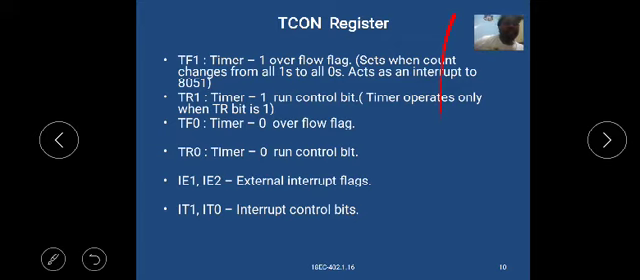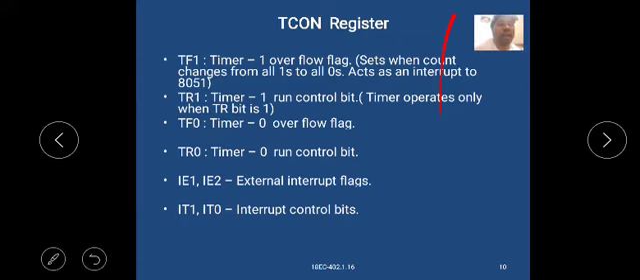TF1, timer 1 overflow flag, sets when the counter changes from all ones to all zeros. It acts as an interrupt to the 8051. Next one, TR1, timer 1.